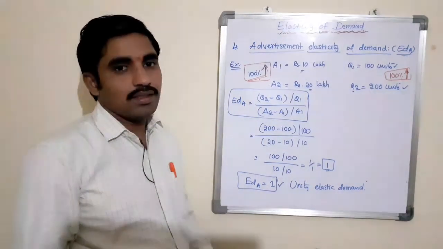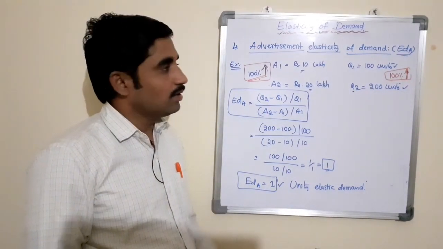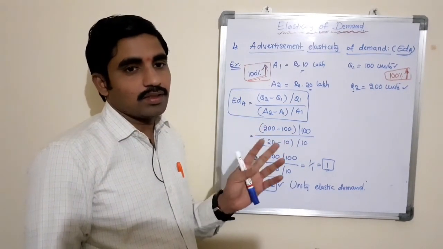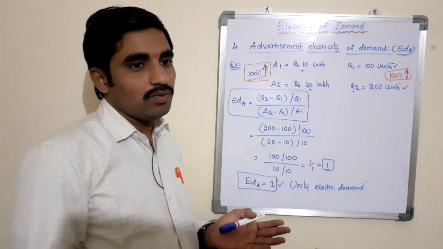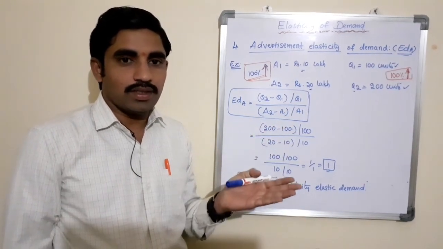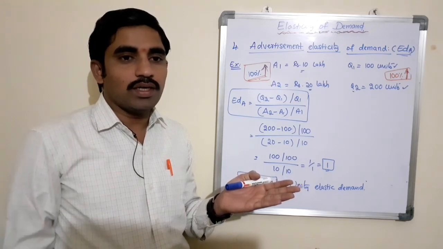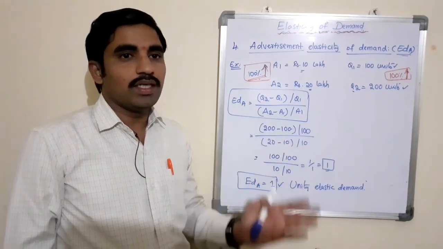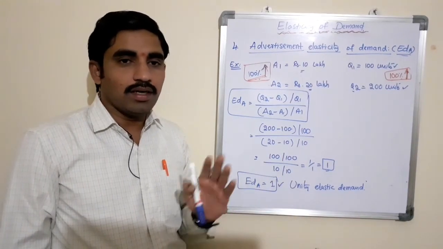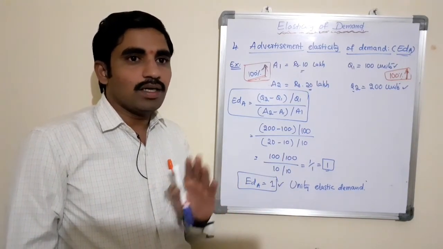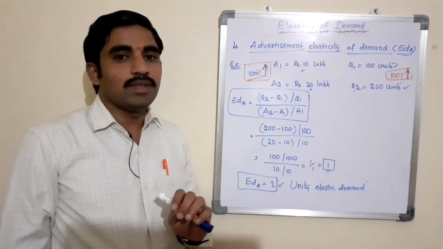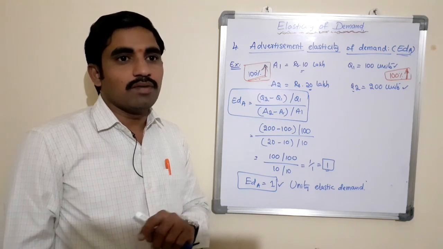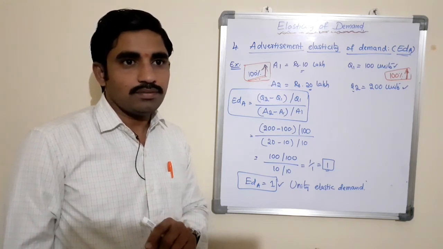So here, as I said, there is a positive relationship between these two, that is advertisement cost and quantity demand of a commodity. If you increase the cost of advertisement, proportionately the quantity demand of a commodity will also increase. So advertisement elasticity of demand is high when even a small percentage change in advertisement expenditure results in a large percentage change in the level of quantity demanded.